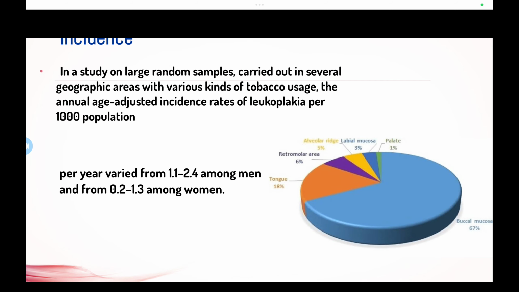Incidence depends on the geographical area with various kinds of tobacco use. The ratio is 1.1 to 2.4 among men and 0.2 to 1.3 among women. Now the pie chart given here describes the involvement of the sites in the oral cavity. The most common site involved is the buccal mucosa, 67%, then tongue, then the retromolar area, alveolar ridge, then labial mucosa, and the least common is the palate.